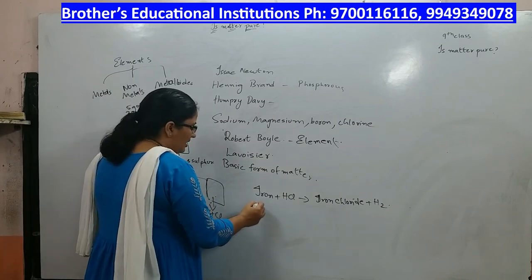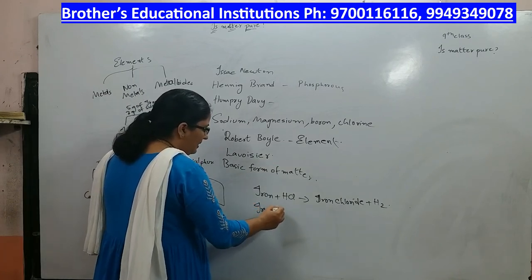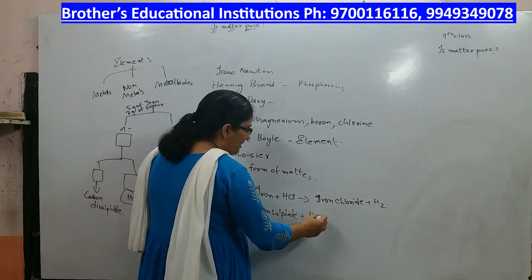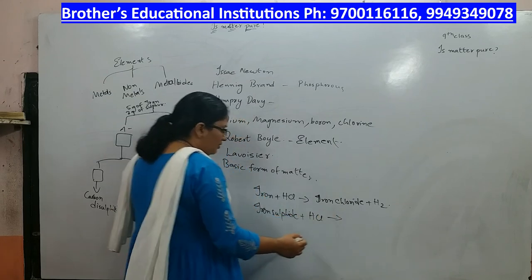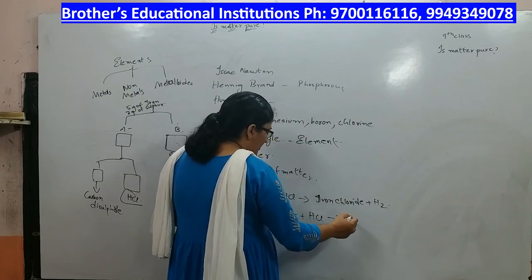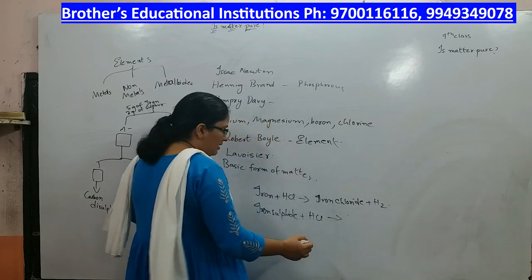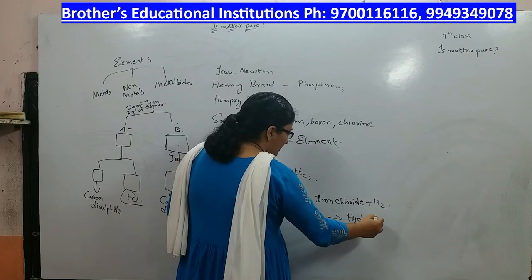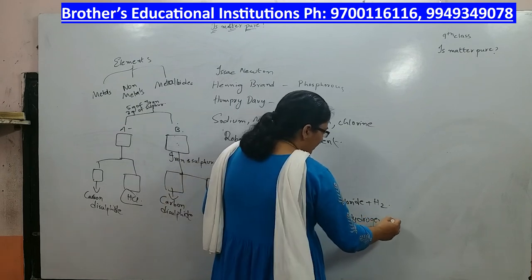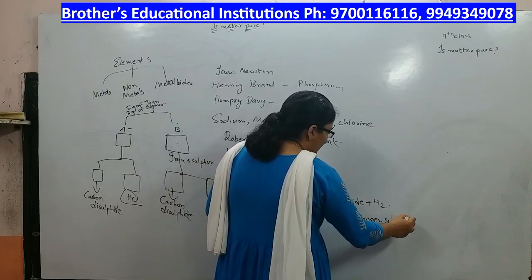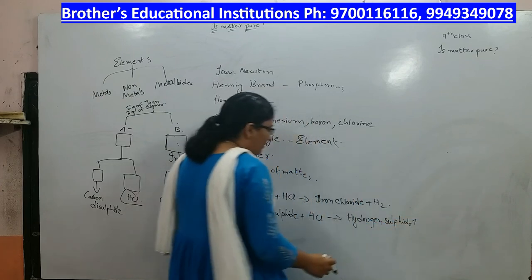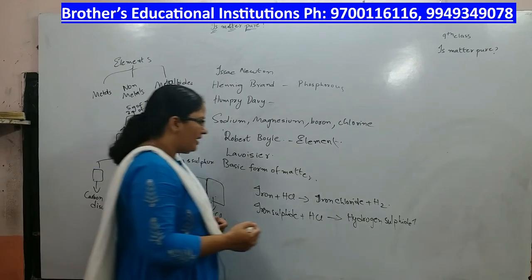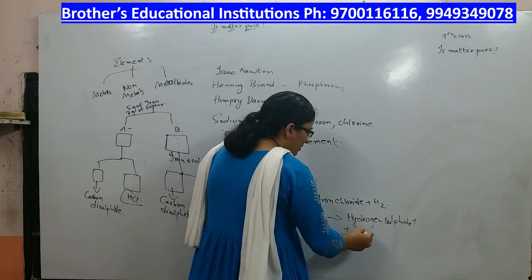Iron sulfide plus HCl gives rise to hydrogen sulfide gas plus iron chloride.